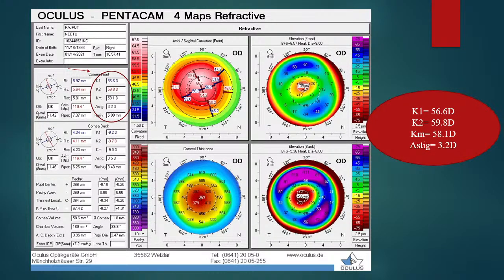Here is a 4-map refractive of the right eye of the patient, showing the steepest keratometry in the right eye in the sagittal curvature map corresponding with the pachymetry. The front elevation and the back elevation were also increased.